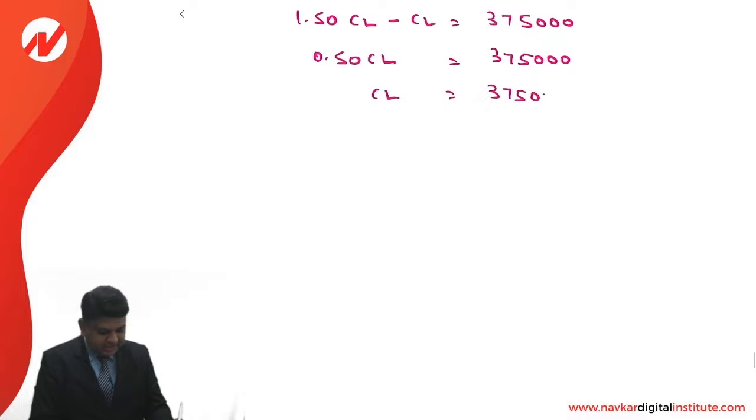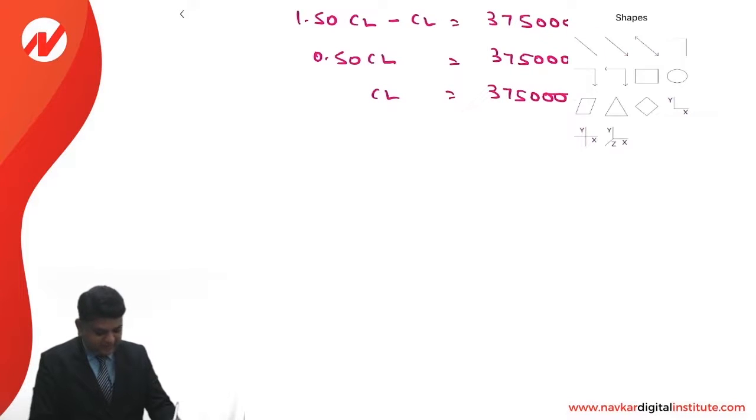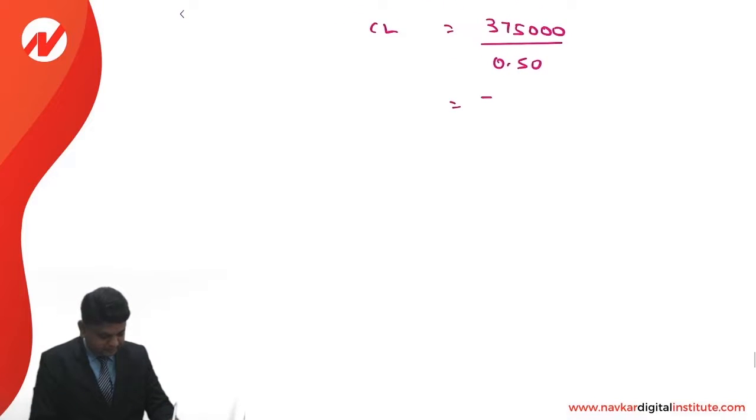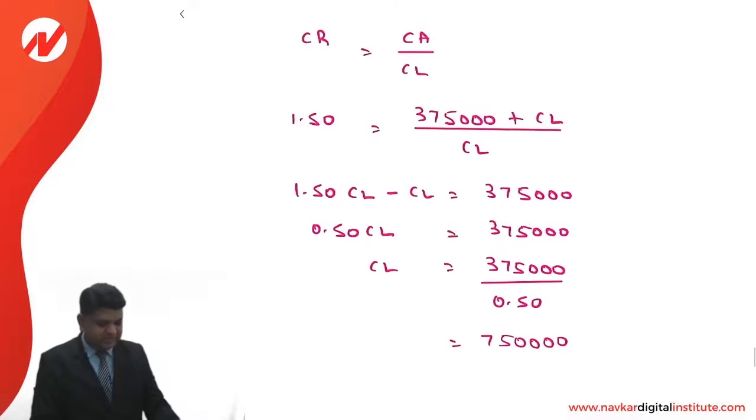So it is 3,75,000 divided by 0.5. That comes to 7,50,000. This is the way the current liability can be calculated.